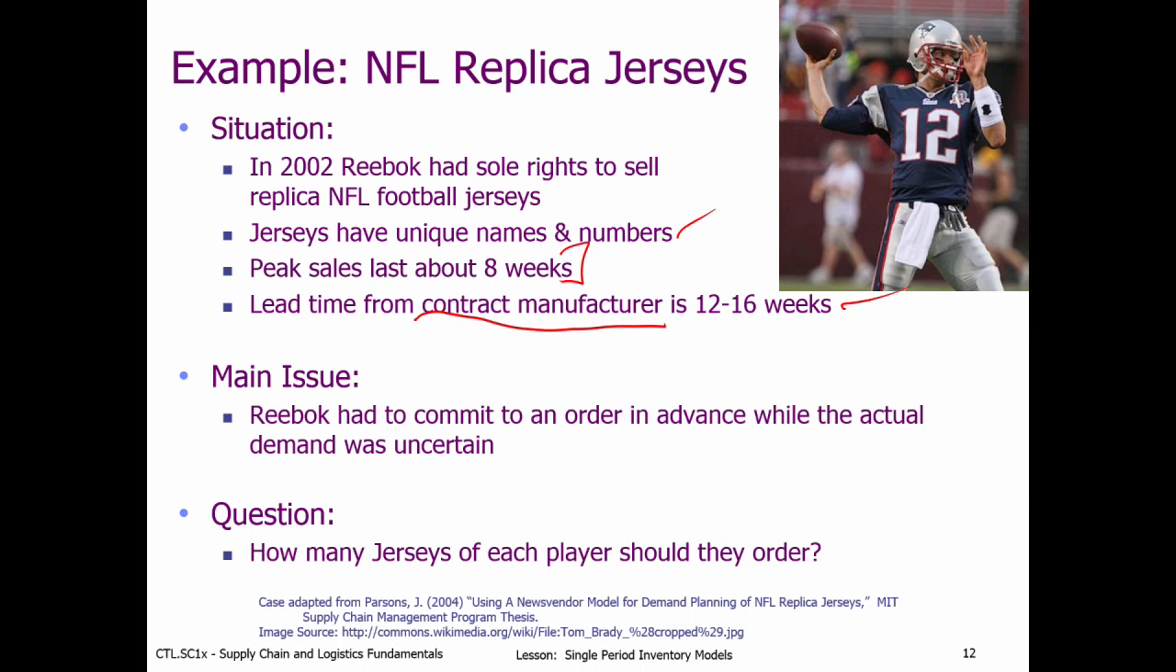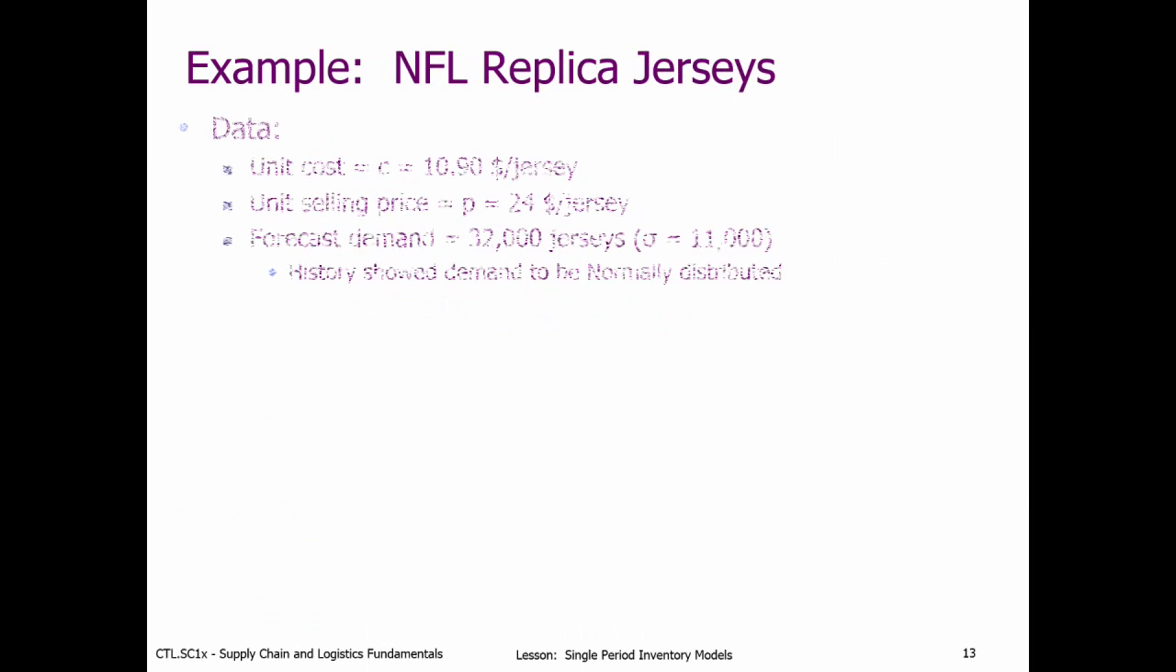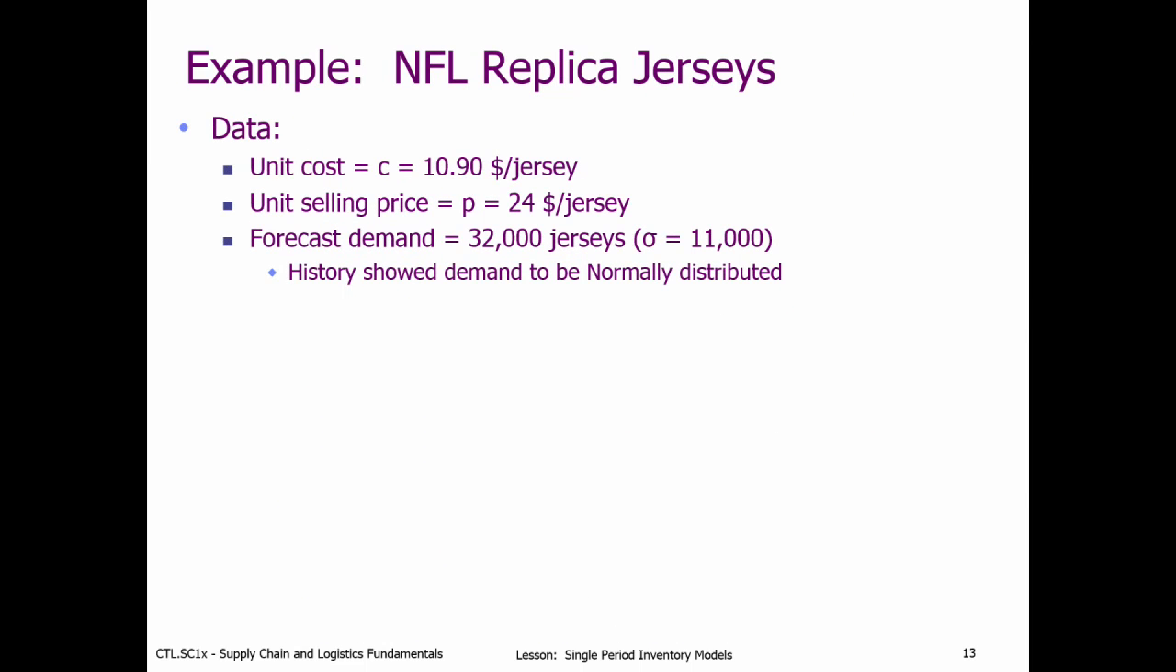And the way you can classify these, it's any time where you have a firm who has to make a bet on how much they order, a Q star, over a certain fixed single period where they can't replenish, and there's uncertain demand during that period. So let me give you some more data here for this problem. The cost of the jerseys that Reebok had to pay was about $10.90. They sold them to retail outlets for about $24 a jersey. And they forecasted the demand over the 8-week selling period to be about 32,000 jerseys. This is for Tom Brady's jerseys, with a standard deviation of 11,000, and they noticed that it was normally distributed.